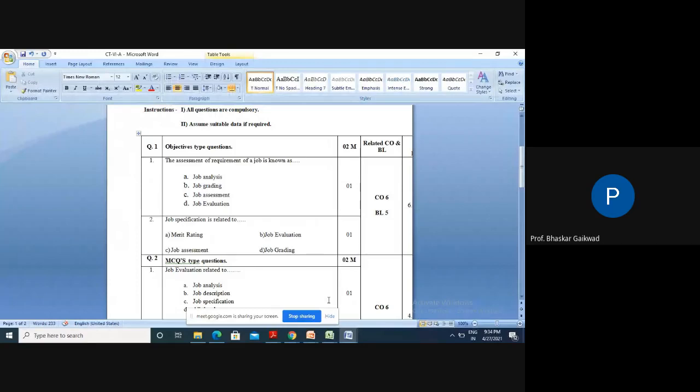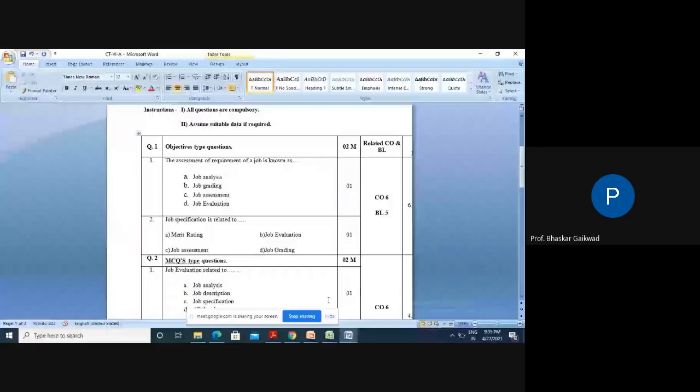For any job in industry, we need to decide its worth or value, because we want to decide the salary or payment system for the workers. For this, job analysis is very important. Why is this assessment required for a job? Because we need to decide the salary system, payment system, and wage system for the workers. So this is nothing but the evaluation system.